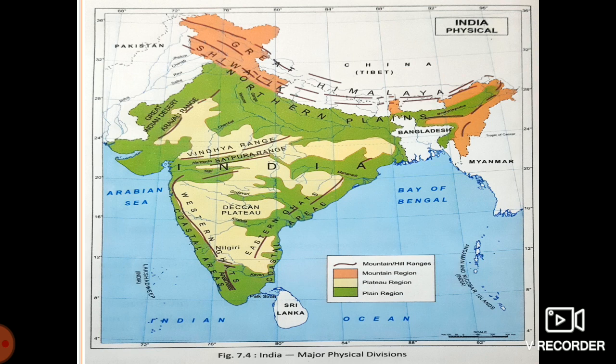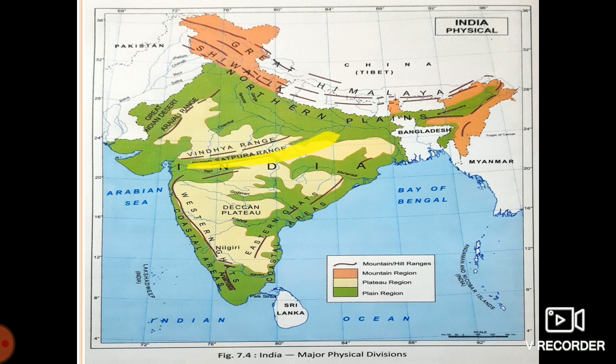First, kindly see the map. This is your Greater Himalayas, okay? Middle Himalayas, and this is your Shivalik range. This is your Northern Plains. Here is your Great Indian Desert, and this is your Aravalli range. Here is your Vindhya range.